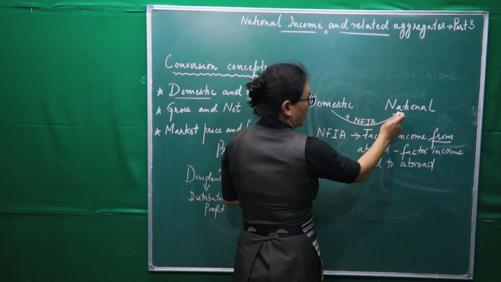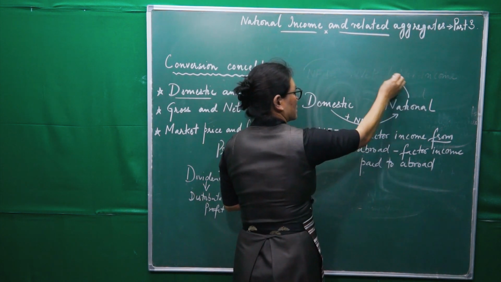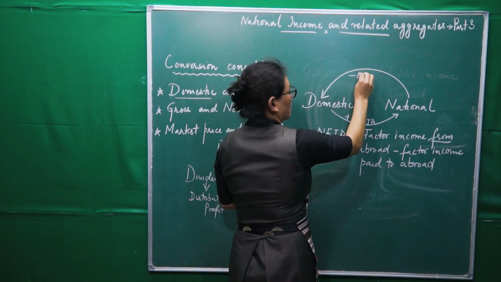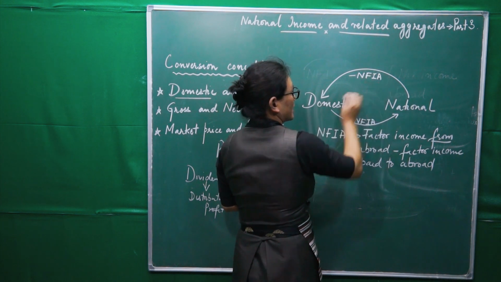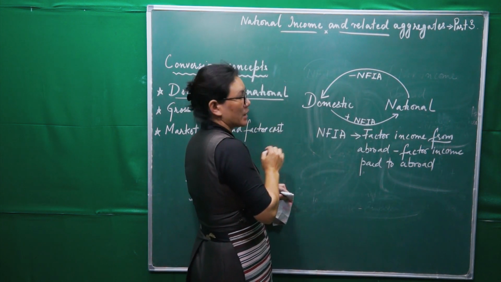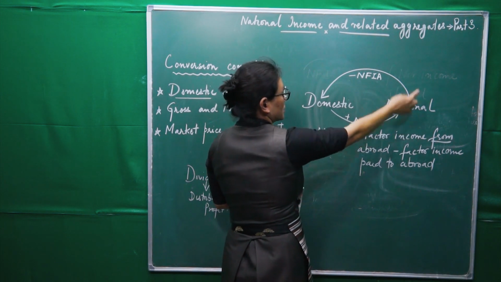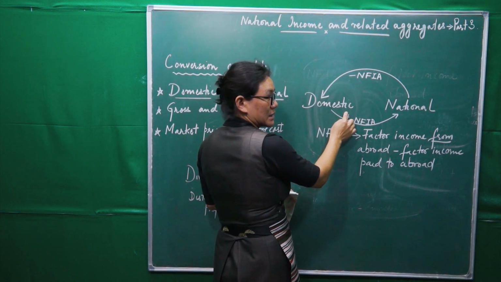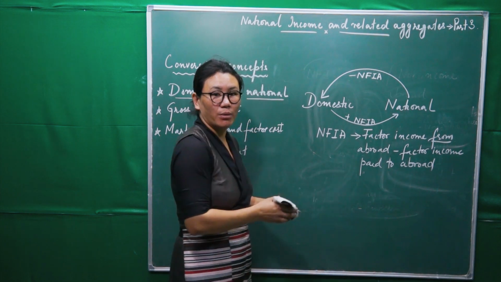Likewise, when we want to convert national into domestic, we have to deduct NFIA from national to get the domestic concept. Is that clear? Now, you need to remember this. This is very important.